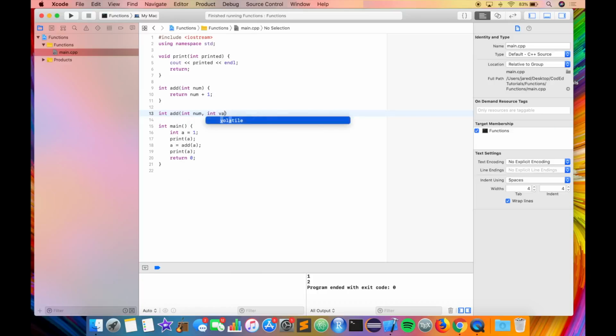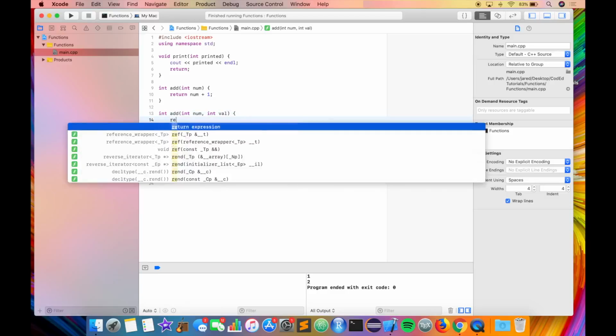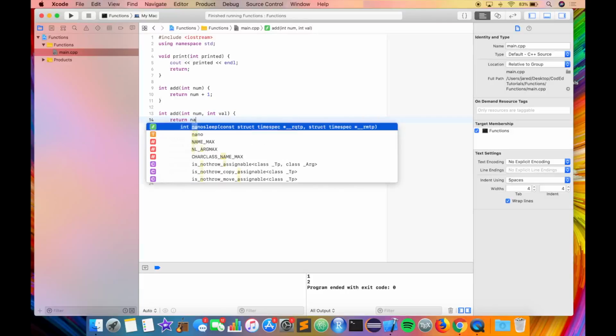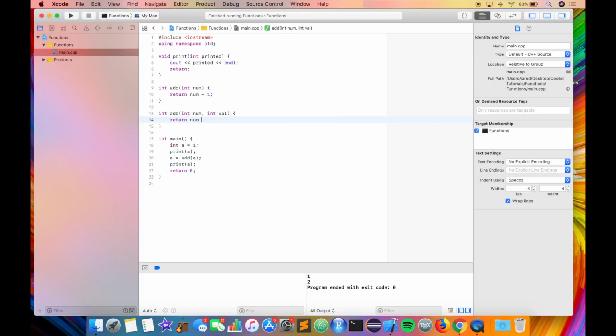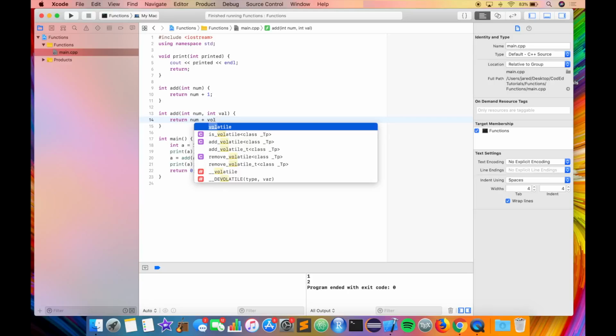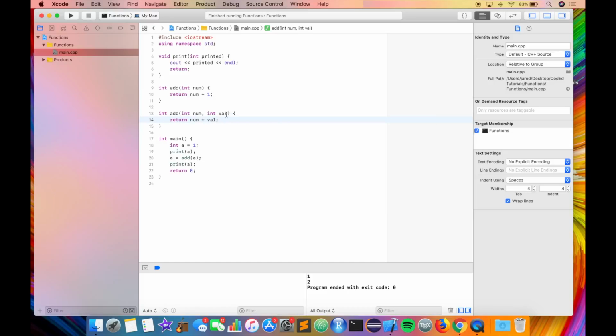And this function, as you can see, is the same as the previous add function, with the sole exception of the number and type of parameters. This is called function overloading, and it's where you can have multiple functions of the same name and the same return type, followed by different parameter inputs.